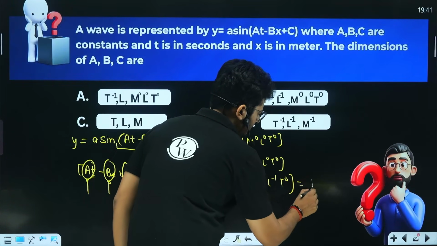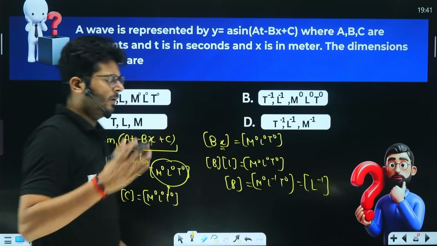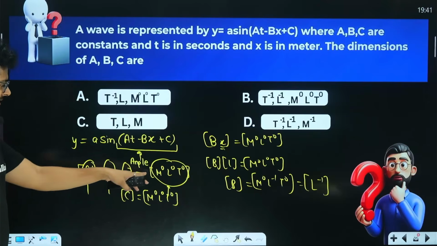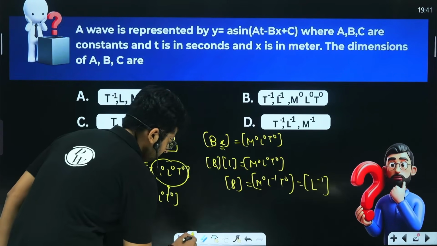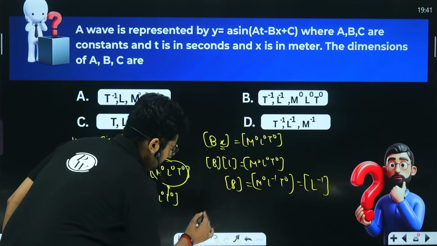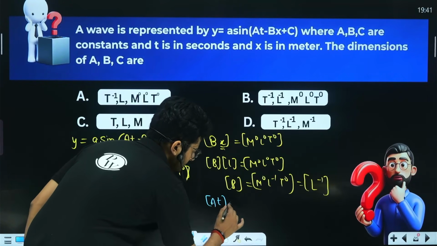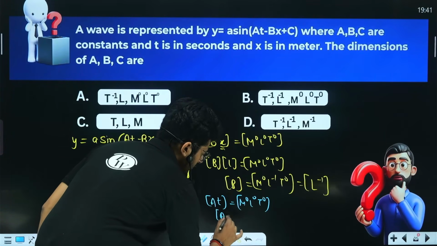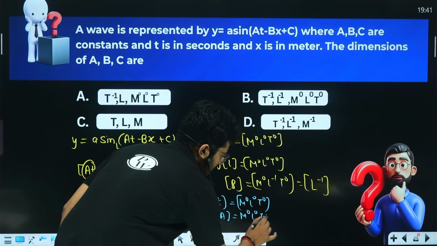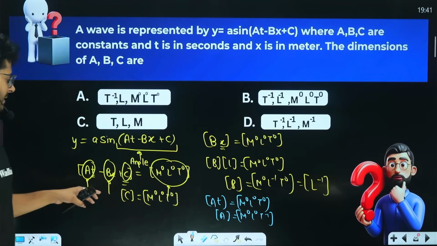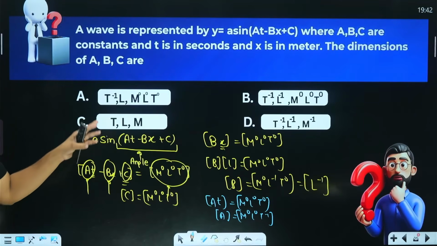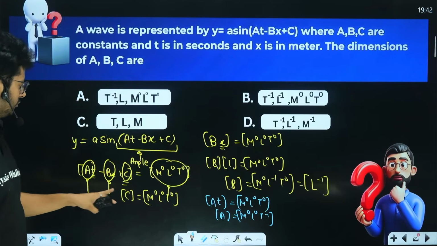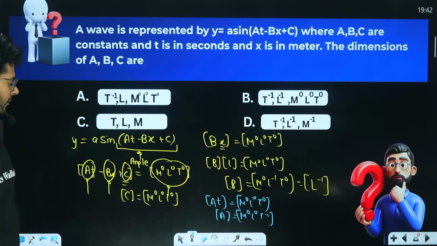Or this can also be written as L minus 1, which is not a better way of writing it, but it's still fine because the options are there. Now the last one is at. So at also has the dimension M0, L0, T0. Right. So the dimension of a is going to be M0, L0, T minus 1. So we can say that the dimension of a is T minus 1, the dimension of b is L minus 1, and the dimension of c is going to be M0, L0, T0, right?